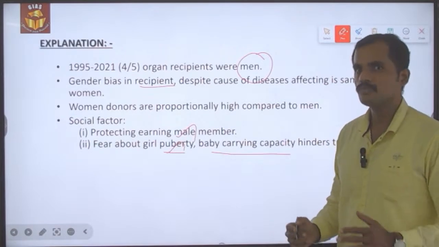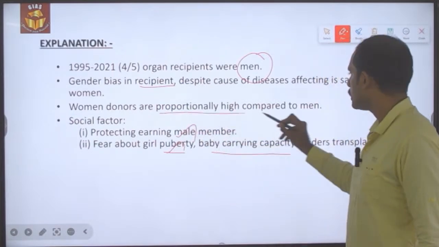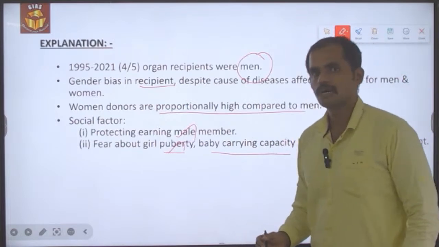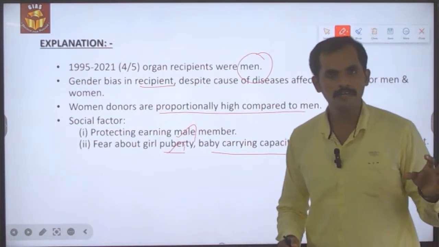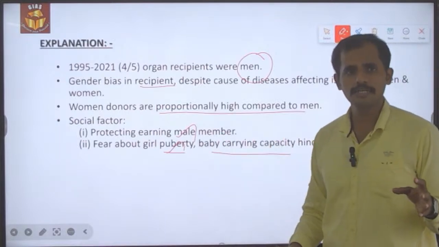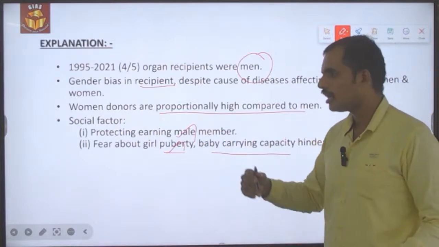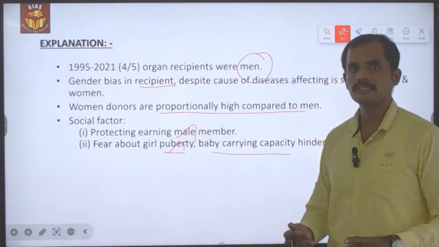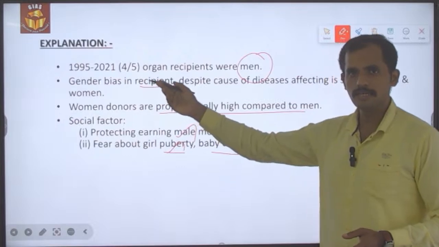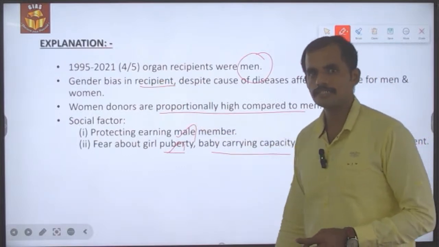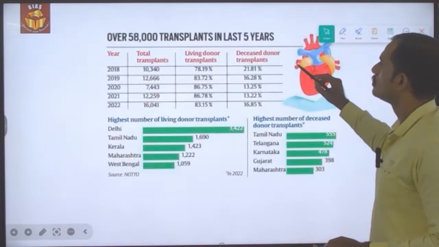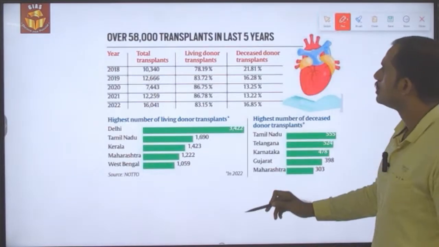On the other hand, the women donors are proportionally higher when compared to men donors. So on the one hand, women are highly contributing, donating their organs to the common cause. On the other hand, it is the men who are receiving the donated organs, in terms of nearly 4 out of 5 organ recipients. So this is what the data is.